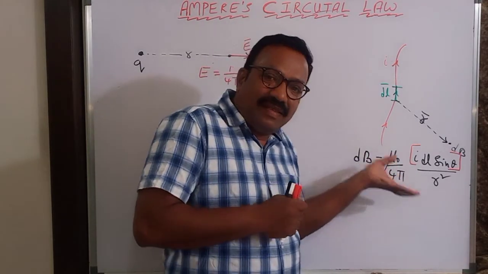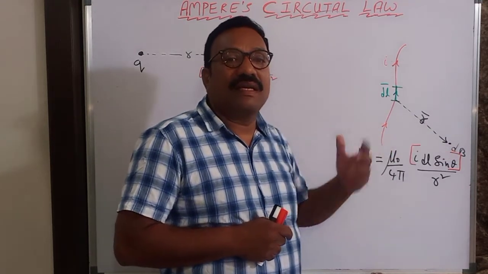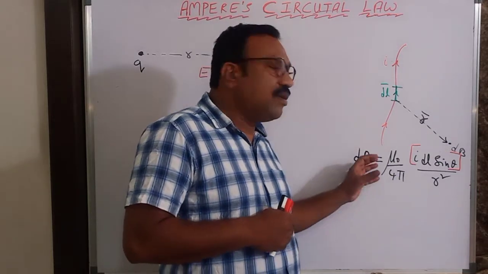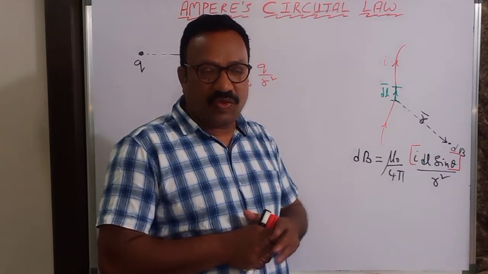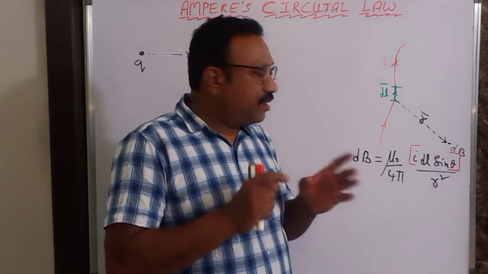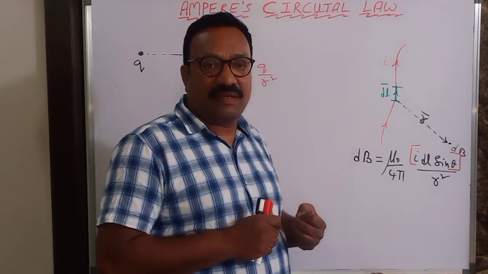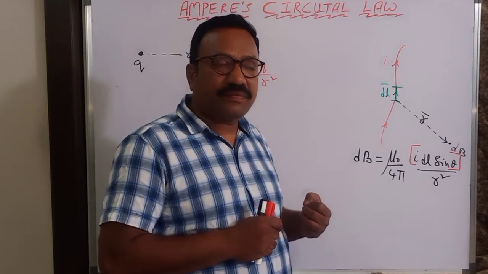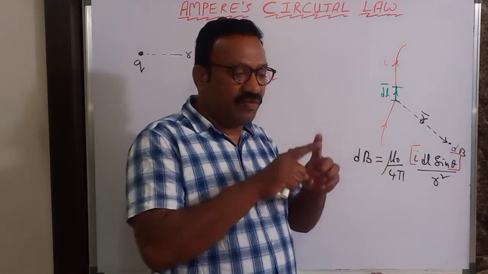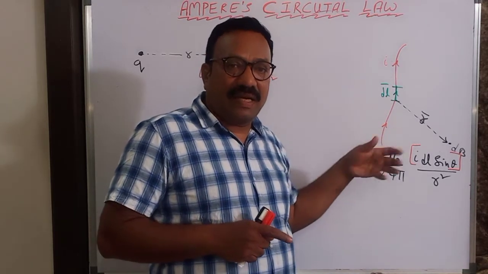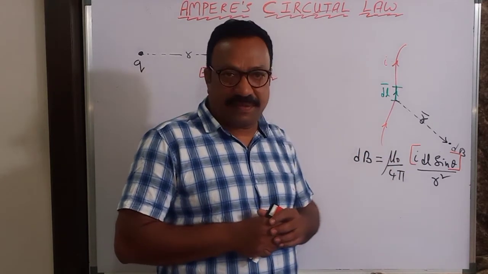So this is the basic law by which we can find the magnetic field due to a current carrying conductor. We have already applied this law and derived many formulas in the previous two lectures. You can just go through that. Magnetic field due to a circular conductor, magnetic field due to a straight infinite long conductor when current is flowing. If the current carrying wire is bent in the form of a triangle, or a rectangle, we have determined the magnetic fields due to these various current carrying conductors of different shapes.